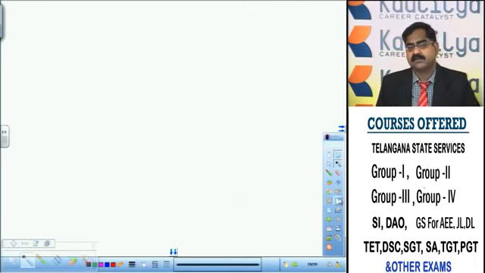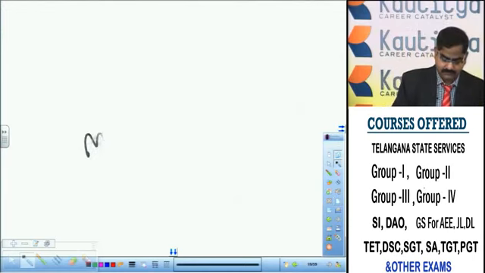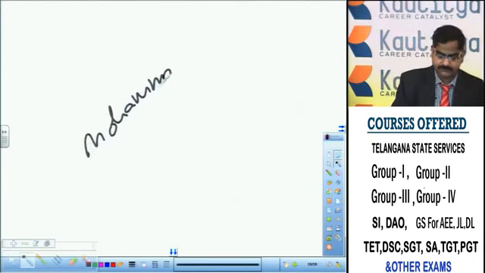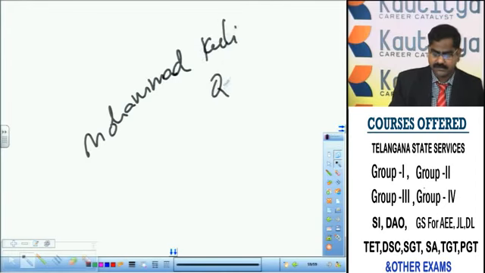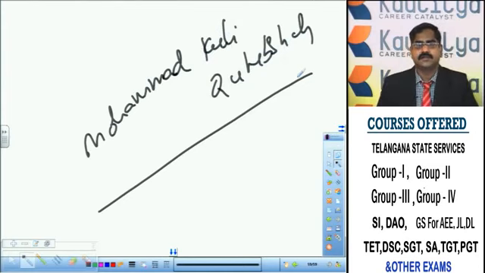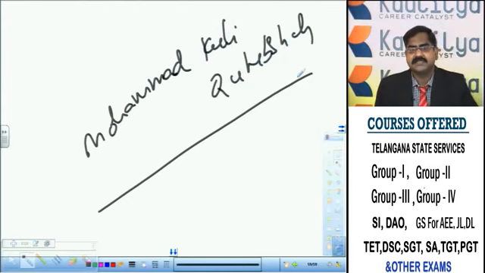So this is the literary contribution of Ibrahim Quli Qutub Shah. Ibrahim Quli Qutub Shah was succeeded by Muhammad Quli Qutub Shah. Who is this Muhammad Quli Qutub Shah? What is the relation between Muhammad Quli Qutub Shah and Ibrahim Quli Qutub Shah? Muhammad Quli Qutub Shah was the son of Ibrahim Quli Qutub Shah and Bhagirathi, a Hindu wife of Ibrahim Quli Qutub Shah.